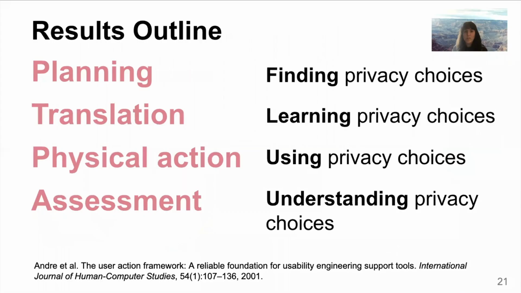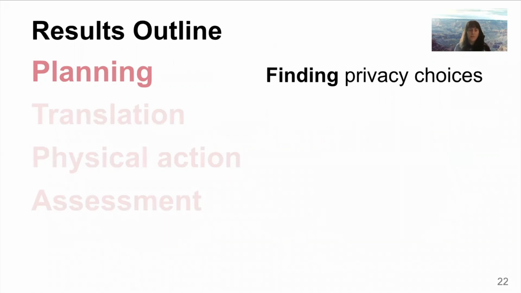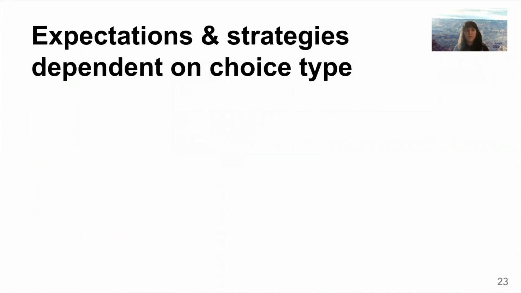So what did we find? We'll talk about the results in terms of the user action framework, which describes the user experience in terms of planning, translation, physical action, and assessment. Here, we can break that down in terms of finding privacy choices, learning privacy choices, using privacy choices, and understanding those choices. First, we'll talk about planning or finding the privacy choices.